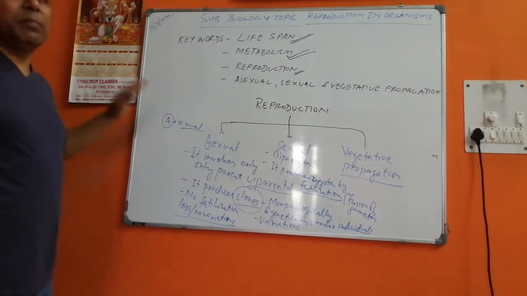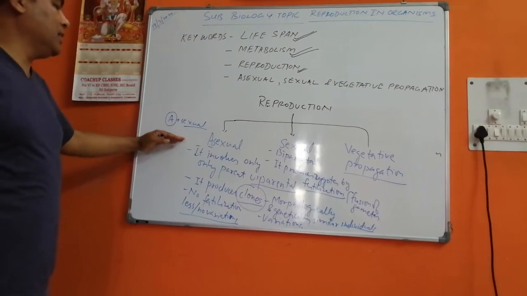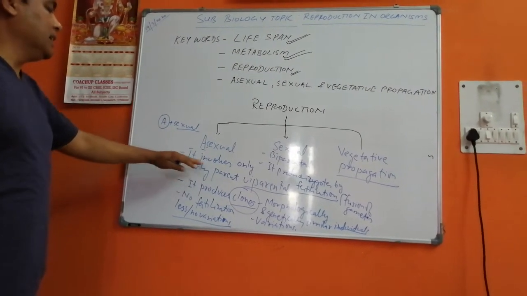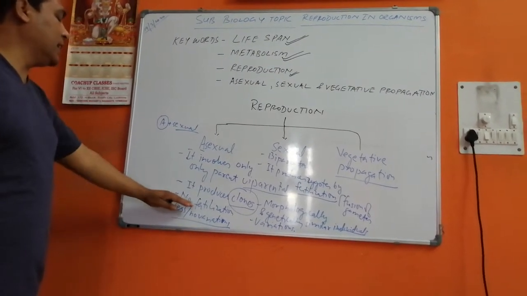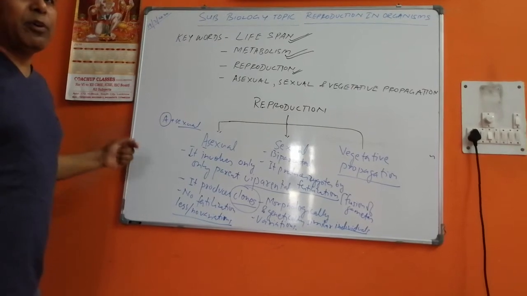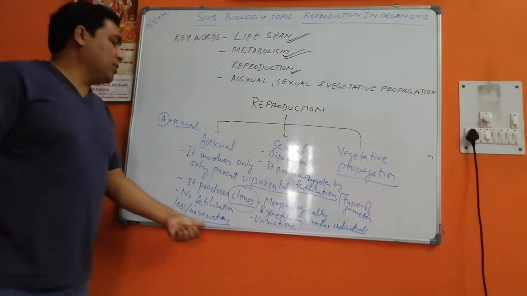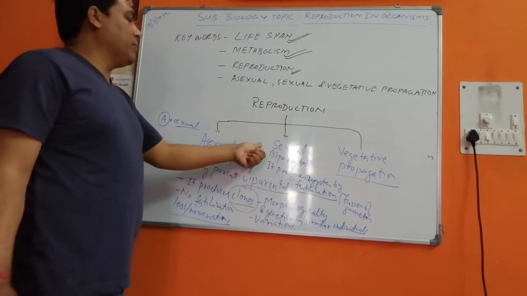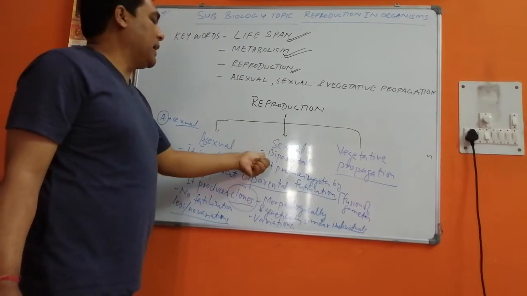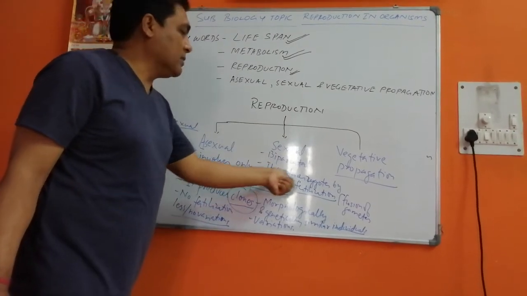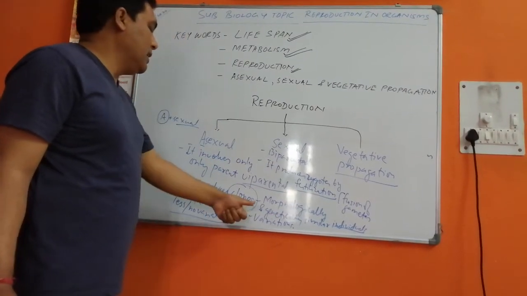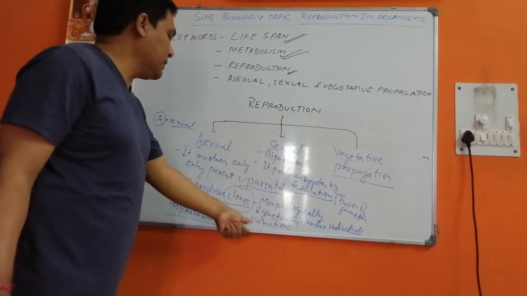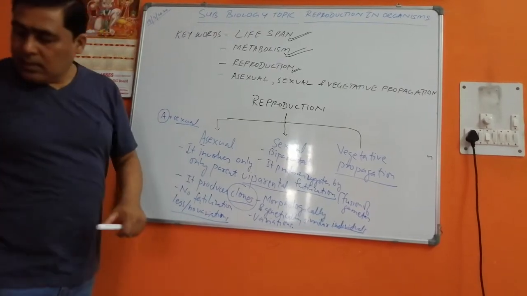Okay, now it must be clear to you that asexual involves only one parent, it is uniparental, it produces clones, no fertilization involved, no gamete formation is involved, and less or no variations are there. Now coming to sexual reproduction, it is biparental, it produces zygotes by the fertilization process, that is fusion of the gametes. And when we talk about here, there is variation.